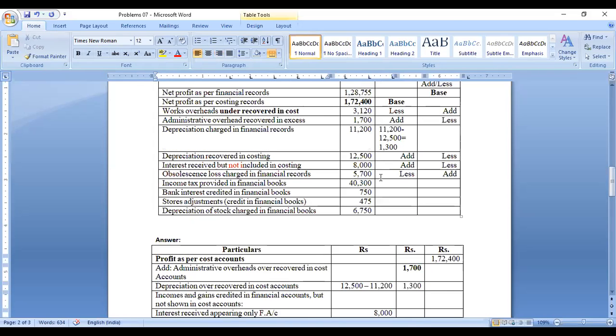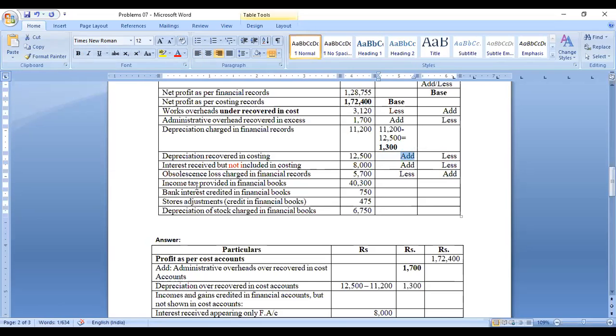So now we can understand the expenditures. Any expenditure only appearing in the financial accounts, if it is expenditure that should be added, if it is income that should be deducted. So like this, if any expenditure is only in the cost accounting, so this 1300 only in the cost accounting represents the expenditure, that amount should be added with your cost accounting profits. So that expenditure you can understand, that is an income you can understand, right.